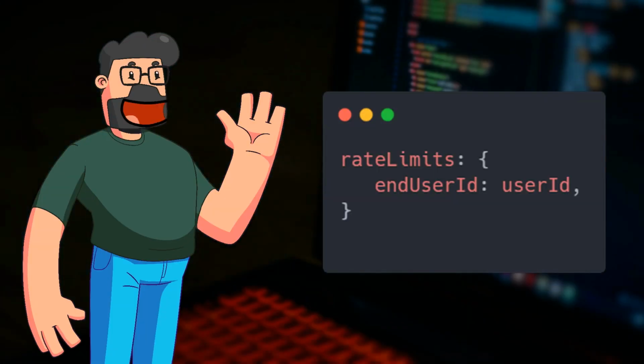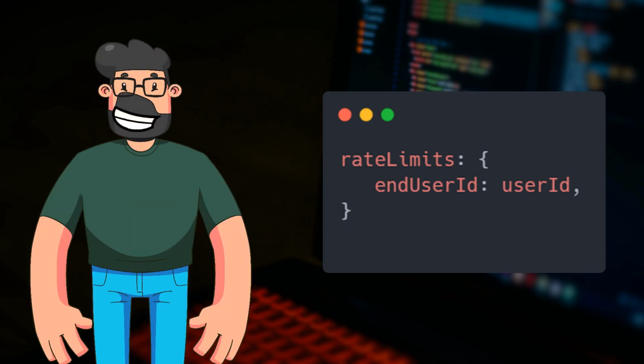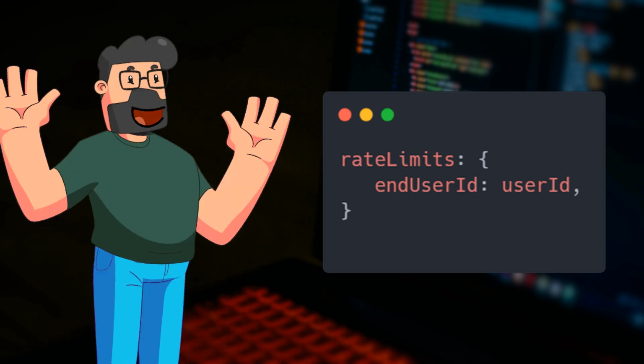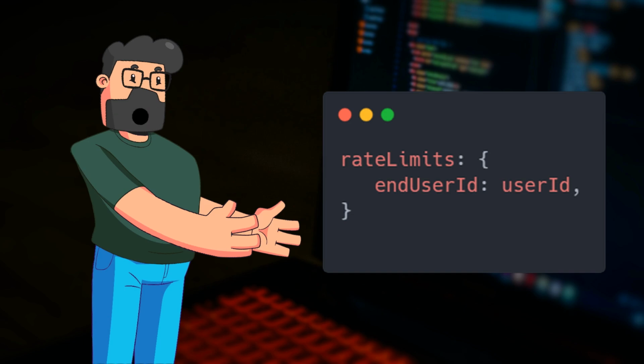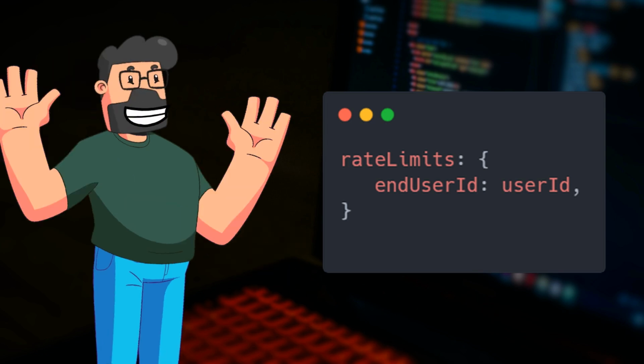Now, let's delve into the solution that cracks this puzzle wide open. By tweaking the rate limits parameter with precision, you can ensure that the call intervals are restricted per user ID. The key lies in setting the unique name to the value assigned to the unique name property when creating the rate limiter. This adjustment in the code will enable the system to track and enforce the call limits for each individual user ID. Remember, it's all in the details.